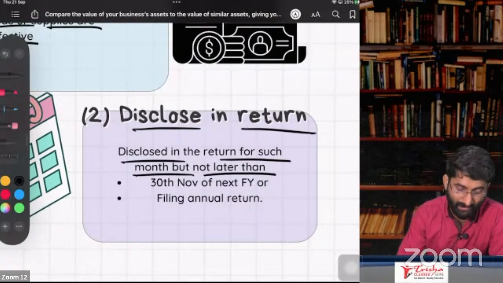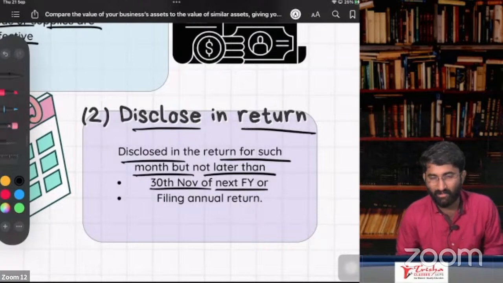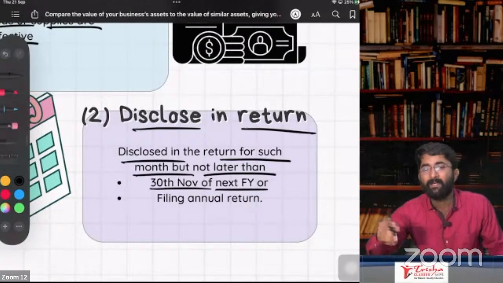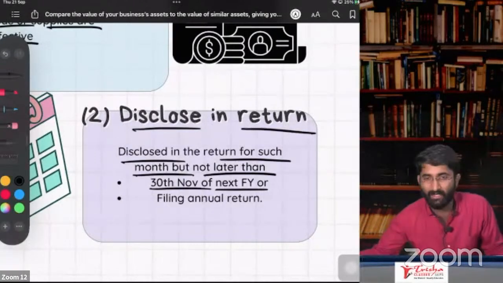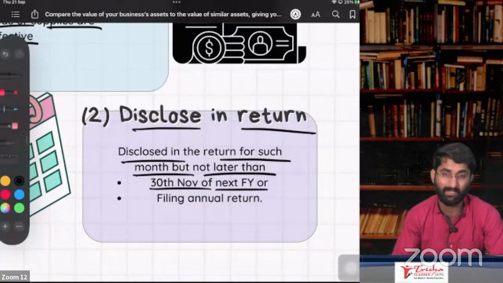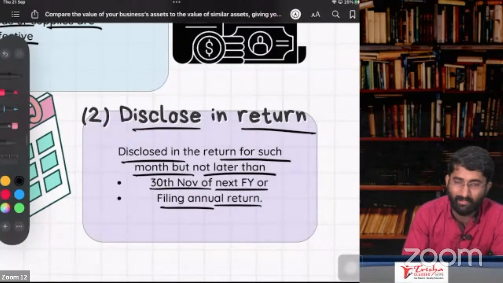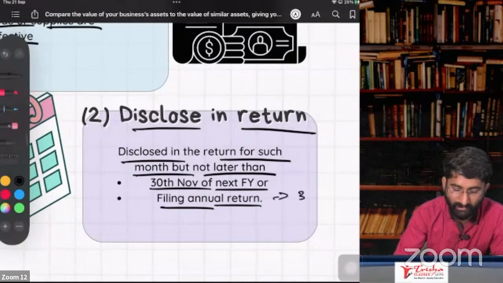But not later than 30th November of the next financial year. So this year is 23-24, no? 24-25, that is the next financial year, 30th November. That is the last date to show this in your returns. Not later than that. And filing the annual return: when you have to file the annual return, you know this, 31st of December of next month.